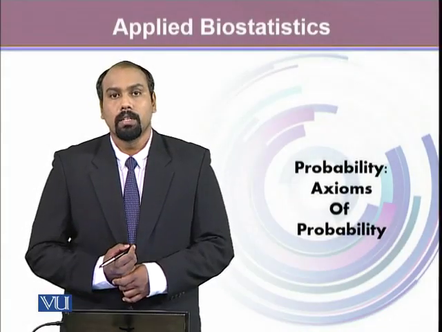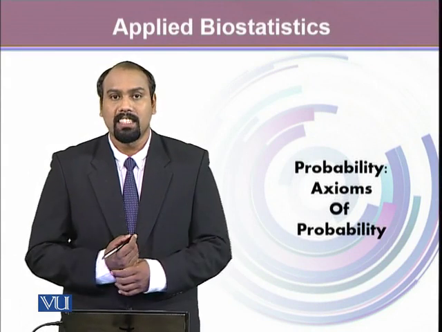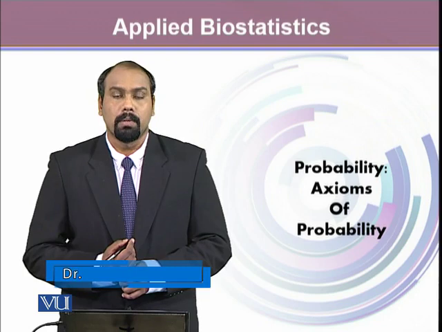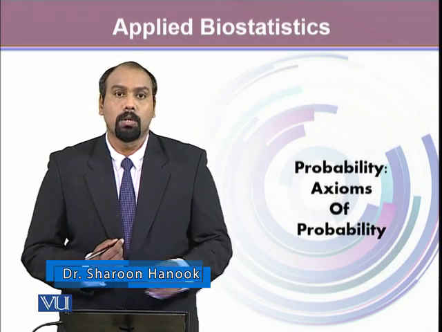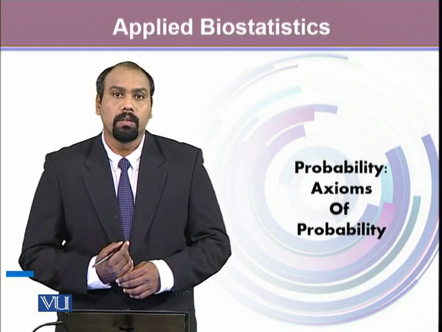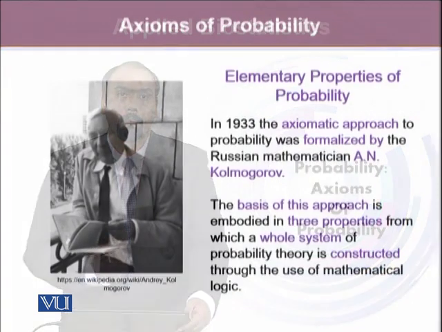Since we already know that there are different types of definitions of probability, that's classical, the one based upon the relative frequency, and the subjective probability. Then there's another definition that's called the axiomatic definition of probability. In this module, we will be talking about this axiomatic definition of probability.